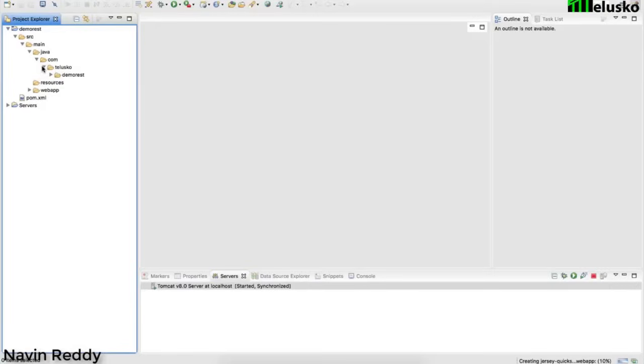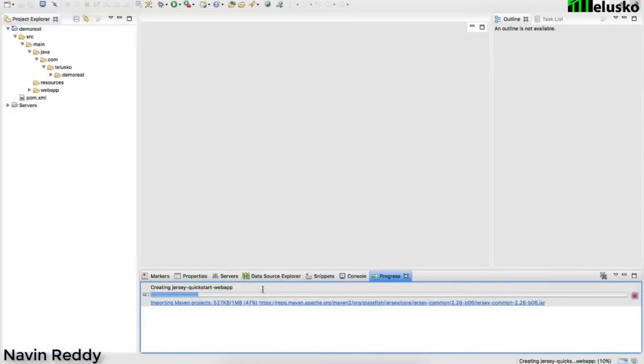This project is still in the building phase. As you can see, it is still creating this project, and it is coming from the internet. It is downloading everything here, the Jersey dependencies, whatever we need. And that's the beauty of Maven. If you are doing this in a normal project, you have to add all the Java files by yourself and do some settings by yourself. Thanks to Maven, it will give you the project. So that's how you create a project.